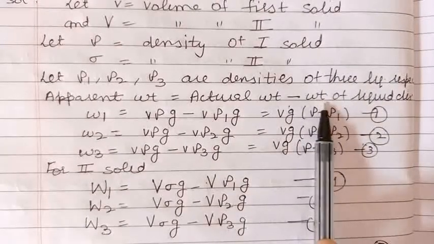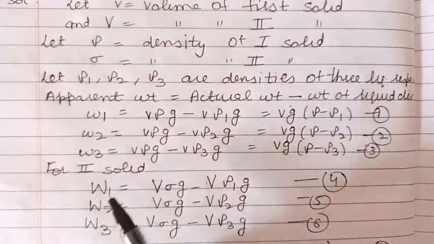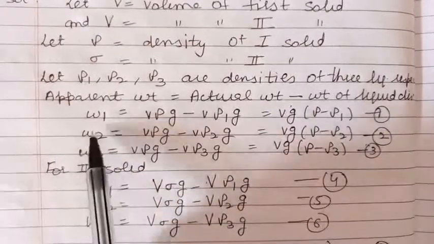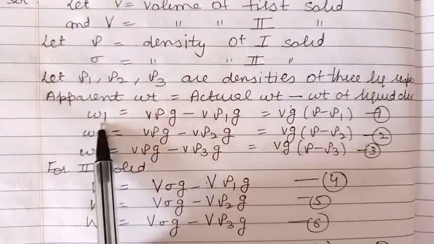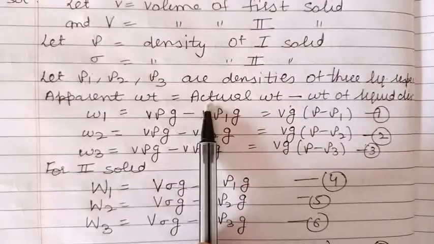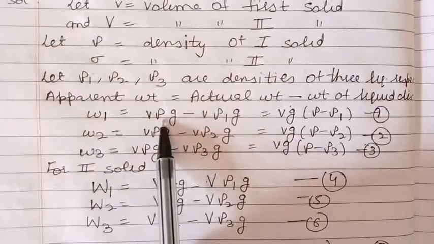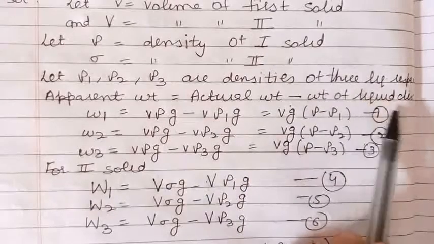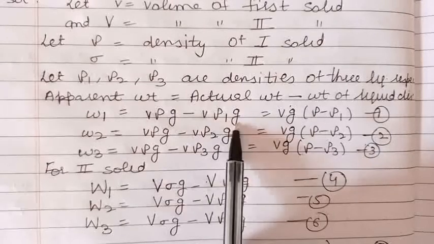We will use this formula for the first solid in the three liquids, and then for the second solid one by one in the three liquids. So for the first solid, when it is weighed in the first liquid, its apparent weight is given to be W1. True weight is given by volume into the density of the solid into acceleration due to gravity, and the weight of the liquid displaced is given by v into rho 1 into g.